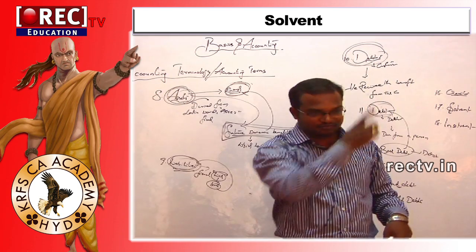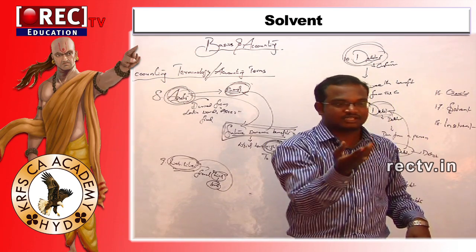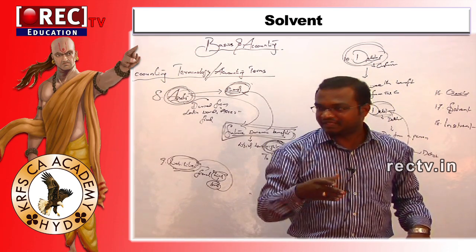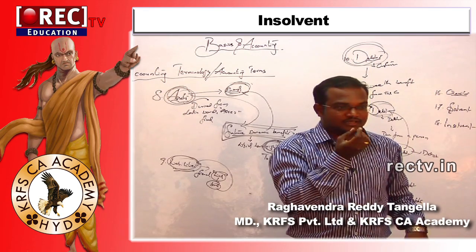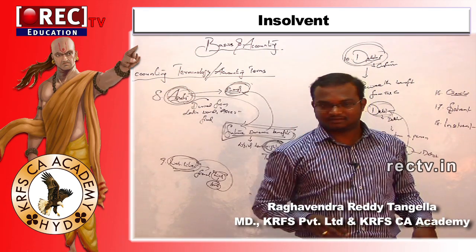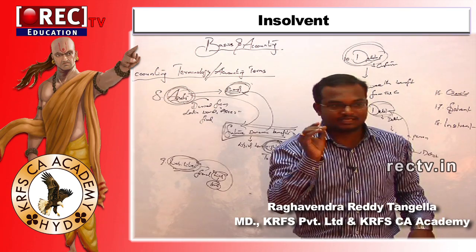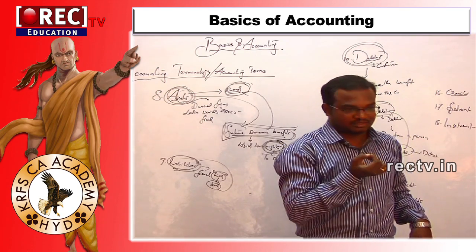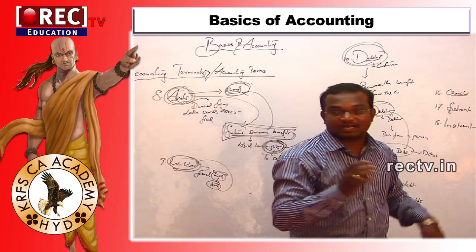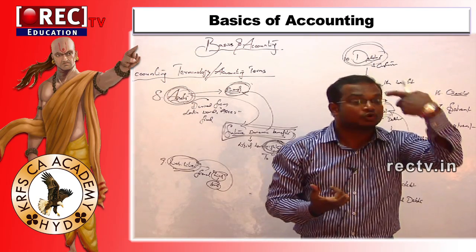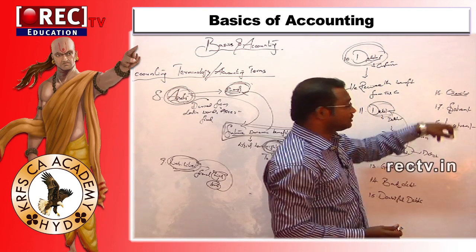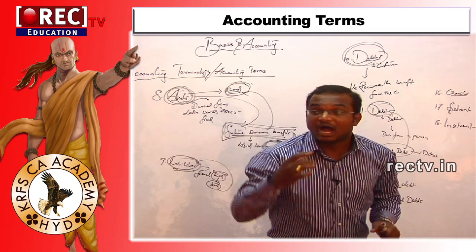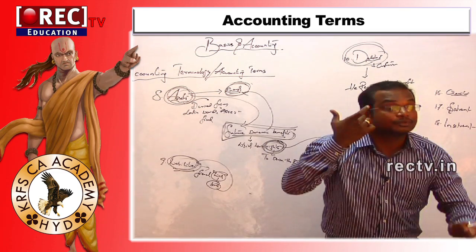Can you compare that? Book debts is nothing but a customer needing to pay the amount. It is different. That is a part of assets, sir. But here, sir, we are comparing total assets with total liabilities. That is nothing but solvent. That means assets are more compared to liabilities.